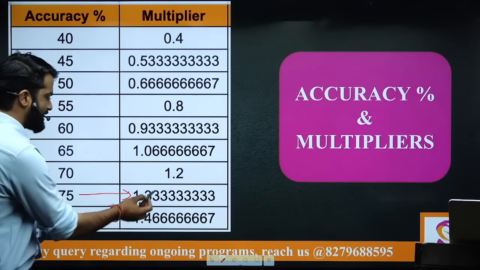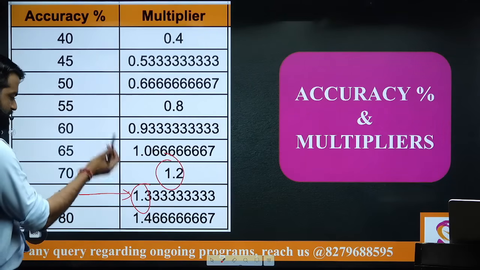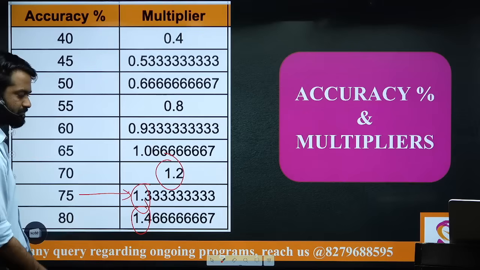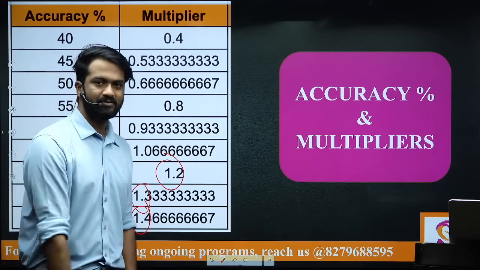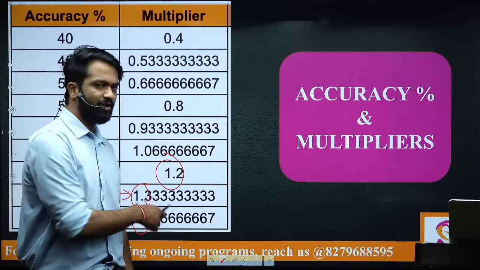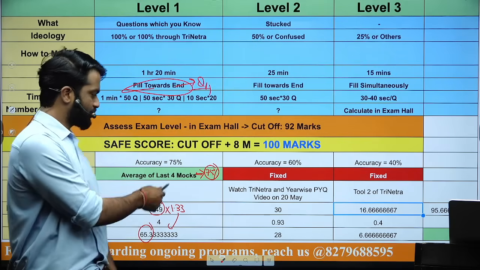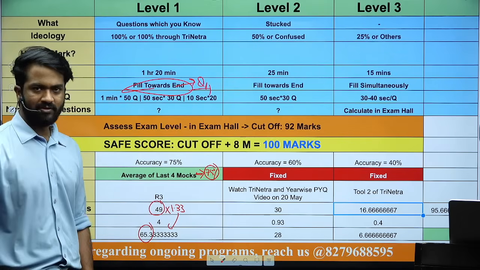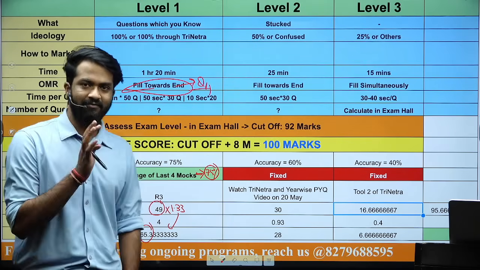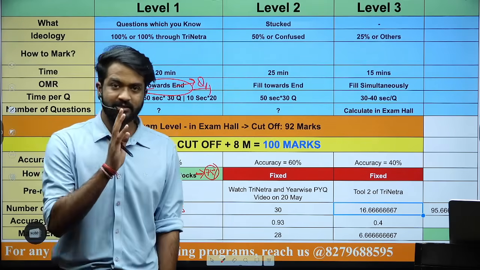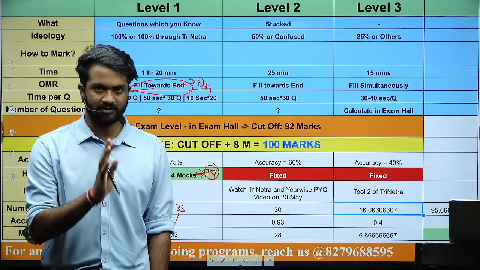It will be either 1.3 or 1.2 or maybe 1.4, 1.46. Okay, so take any one of them in the exam hall. Number of questions you know, multiply that with the accuracy multiplier, you will get the score in level 1. You have to trust that score. You have to trust that score.